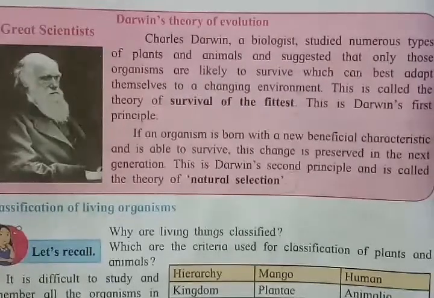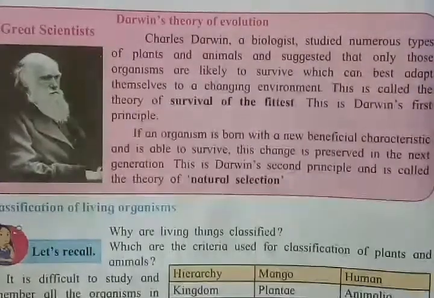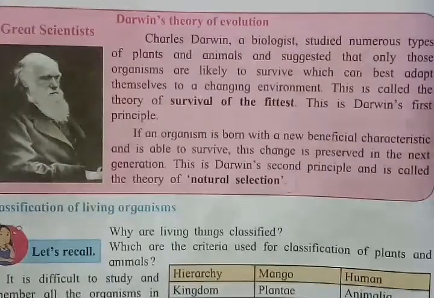Now, the second principle of Charles Darwin says that if a plant or animal is born with certain beneficial characteristics, and has adapted some characteristics to survive in its environment, then those beneficial characteristics are also passed on to the next generation. So this is the principle or the theory of natural selection. So that's it in Darwin's theory.